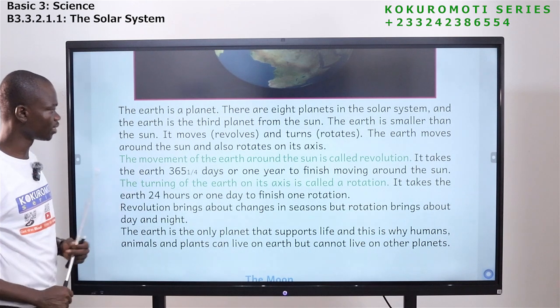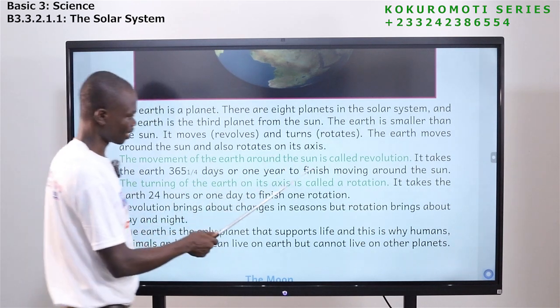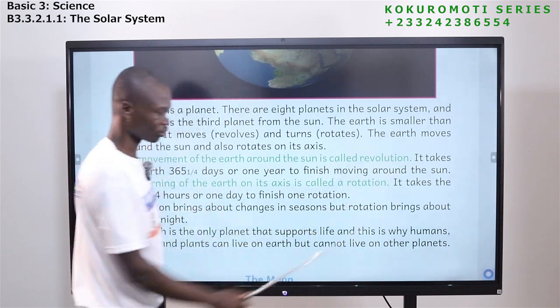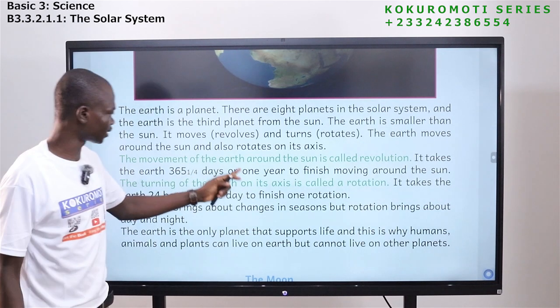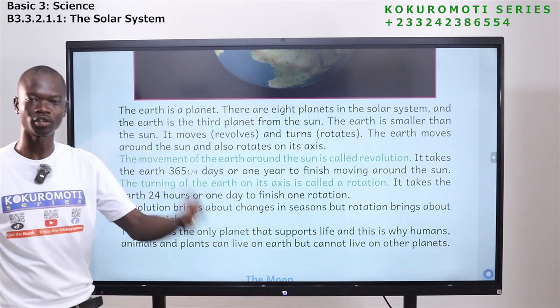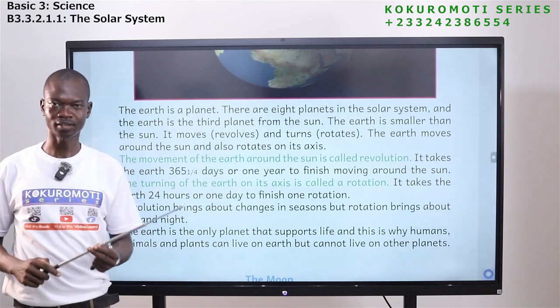Okay, now let's look at something here. The movement of the earth around the sun is called revolution. Let me take it again. The movement of the earth around the sun is called what? Revolution. So anytime you hear about revolution, we are talking about a planet moving around a sun.